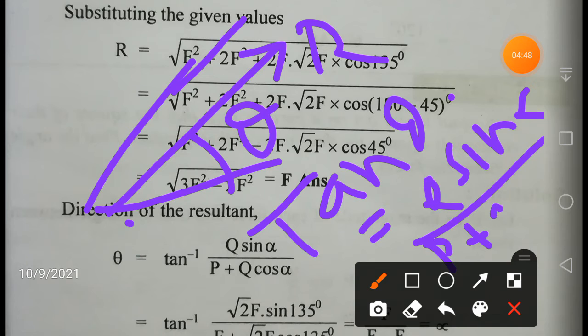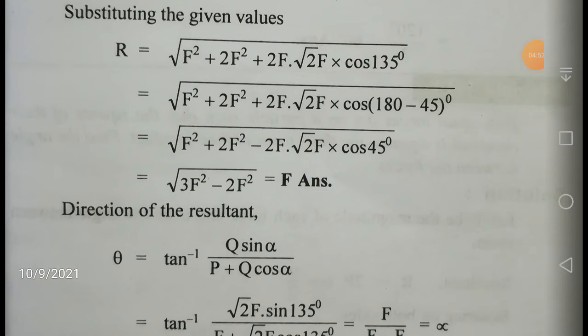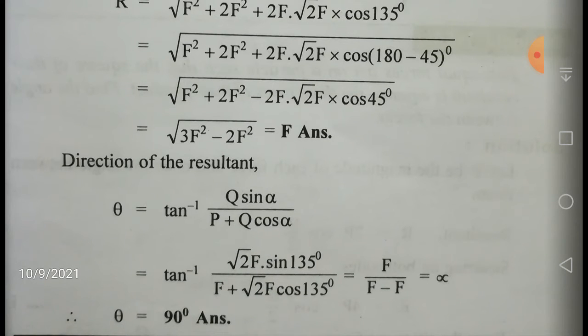So let us write down Q cos alpha. Right, so substituting that, theta is equal to tan inverse of Q sin alpha by P plus Q cos alpha. Substituting that, theta is equal to tan inverse of... Q is equal to root 2 f, we have seen already. It is given: sin alpha is equal to sin 135, P is equal to f, Q is equal to root 2 f, and cos alpha is cos 135. You know that cos 135 is equal to minus 1 by root 2, or minus cos 45.